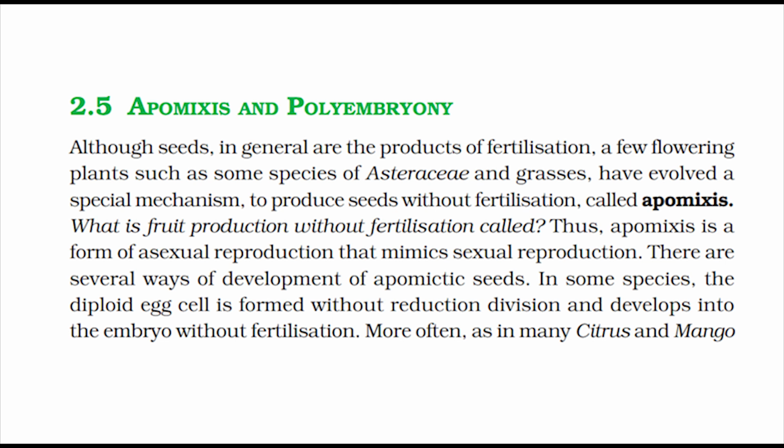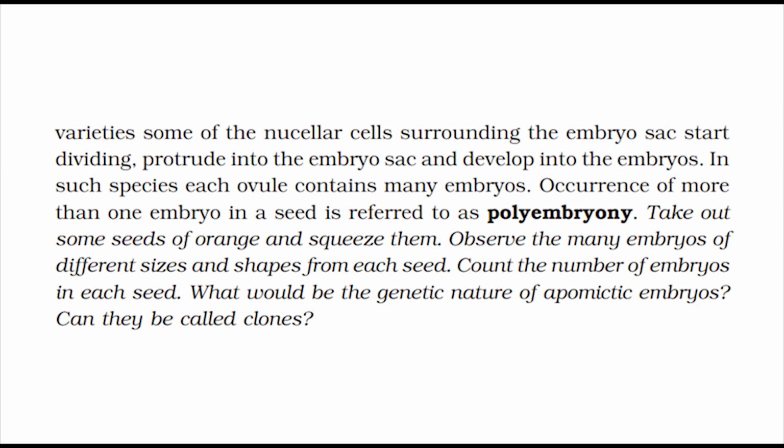Thus, apomixis is a form of asexual reproduction that mimics sexual reproduction. There are several ways of development of apomictic seeds. In some species, the diploid egg cell is formed without reduction division and develops into the embryo, without fertilization. More often, as in many citrus and mango varieties, some of the nucellar cells surrounding the embryo sac start dividing, protrude into the embryo sac, and develop into the embryos. In such species, each ovule contains many embryos. Occurrence of more than one embryo in a seed is referred to as polyembryony.